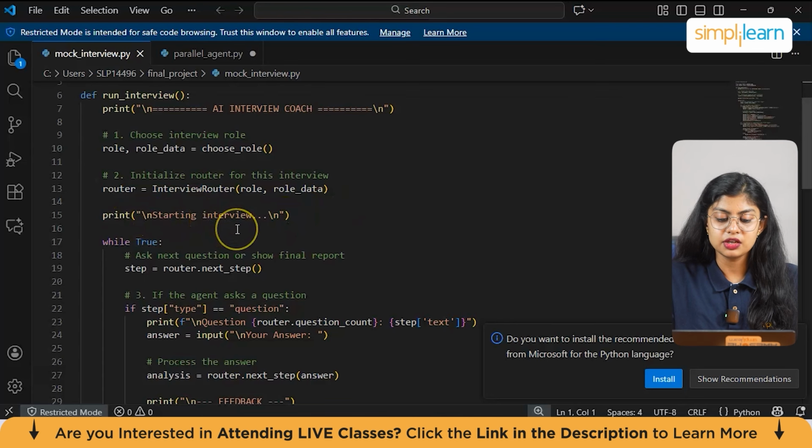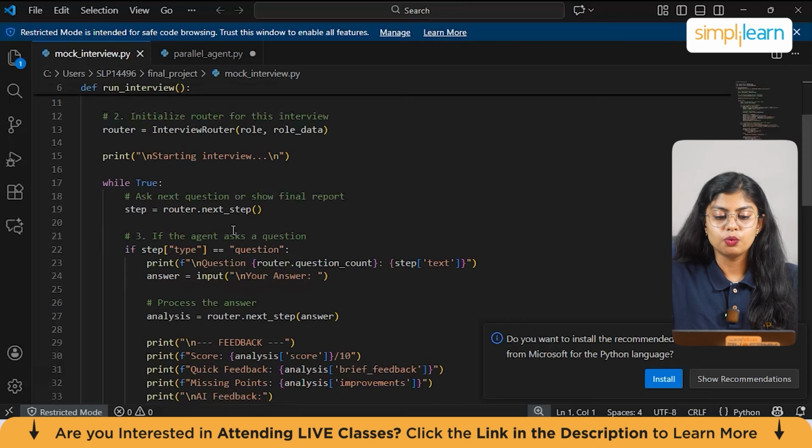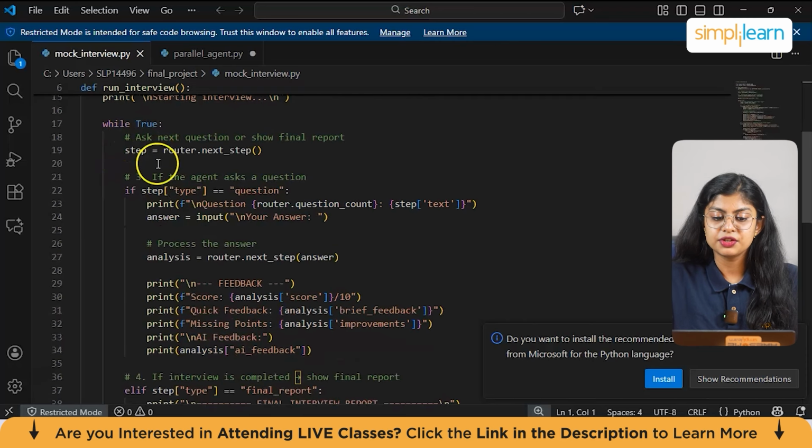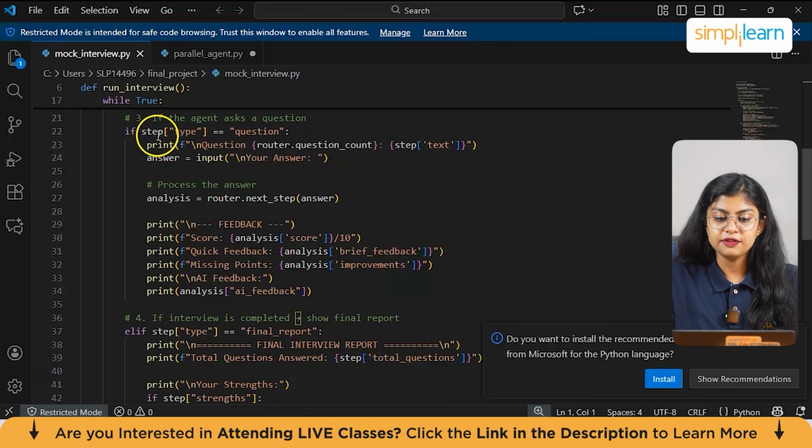This loop continues asking questions until the interview ends. Now coming to the while True loop, we have while True: step equal to router.next_step. This is case 1, where the system is asking a question. If step type is equal to question, print the question with router.question_count and step text, and answer is input your answer. So here it displays the question, gets the candidate answer, and processes the answer through the router.